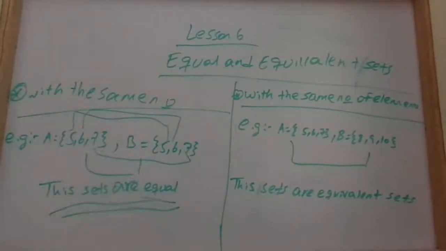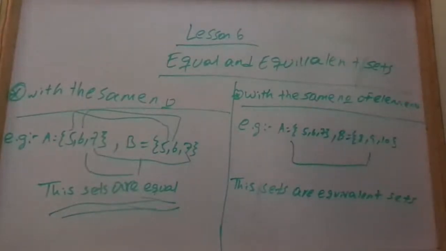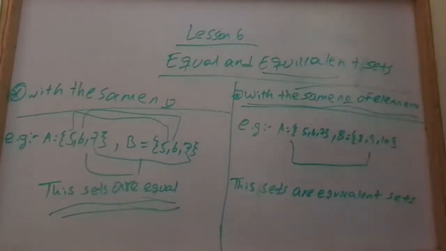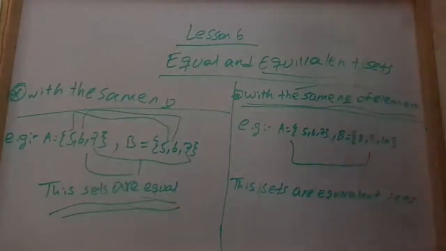So what is an equivalent set? I think this is the easiest part of sets. An equivalent set is a kind of set with the same number of elements. If you are very clear on elements and the number of elements of sets, you can do this the easy way.